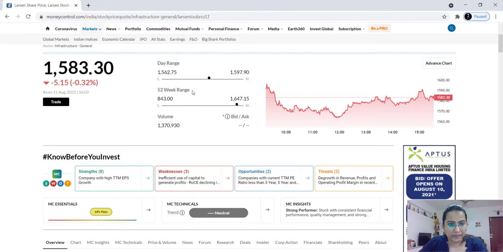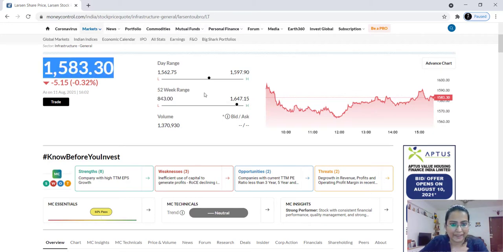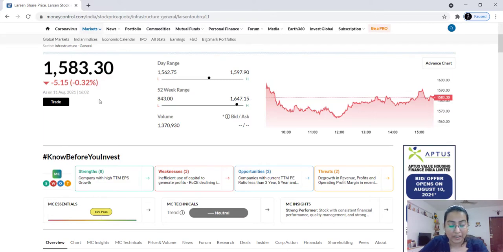Now 52-week range, again low and high. That means during these 52 weeks, the lowest price of this particular share was 843 and the highest price that this share has touched is 1647.15. So currently you can see that this share is not trading at its 52-week high. You would have heard in the news sometimes that a share is trading at a 52-week high. That means the share is trading around this value.